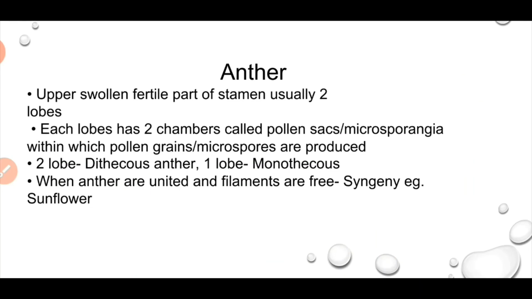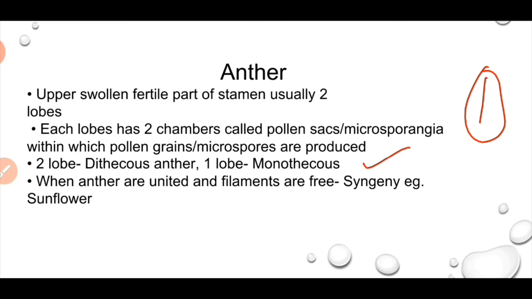Now the anther. The anther is the swollen fertile part of the stamen. It consists of two chambers, and inside the chambers there are the pollen grains. If there are two lobes in the anther, then it is known as dithecous, for example in sunflower and petunia. If there is a single lobe, then it is known as monothecous, for example in family Malvaceae.